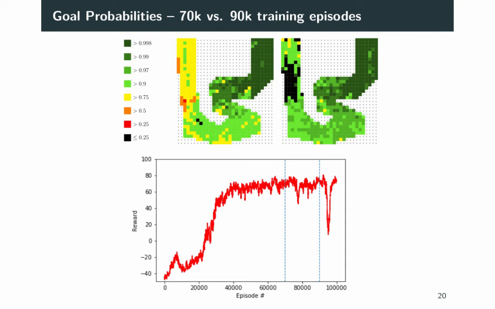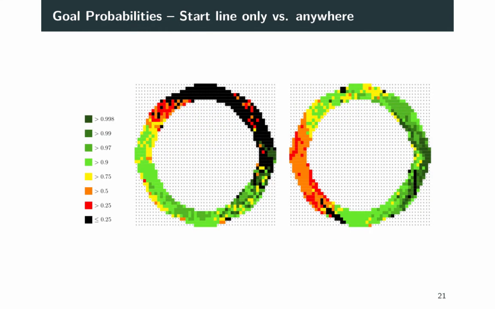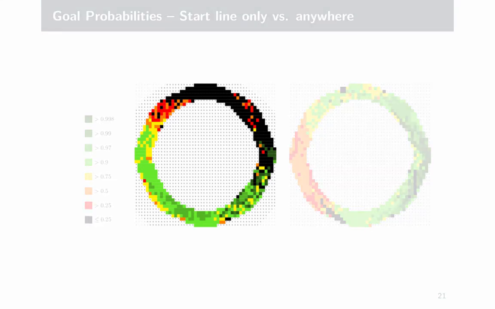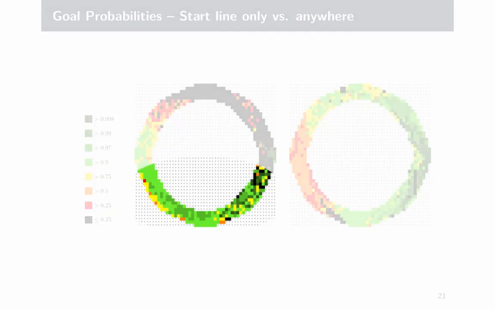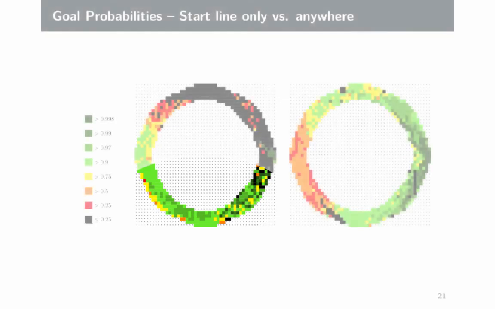Until now, we only saw results for policies trained on starting points anywhere on the map, which is the easiest setting. A big difference can be observed when having a look at the plots for ring map. On the left, we started on the start line only, on the right anywhere on the map. What catches the eye is that the lower part of the circle is much more preferred and the performance is much better there.